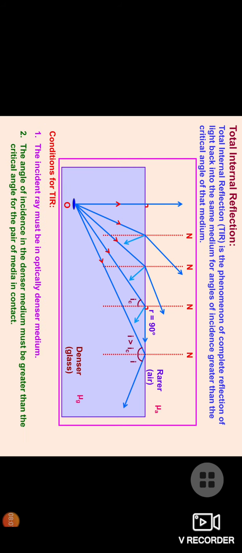Clear? Now the tips are that for total internal reflection, the incident ray must be in the optically denser medium, that is, it should pass from denser to rarer, and the angle of incidence should be greater than the critical angle of the medium. And what is the critical angle of the medium? The critical angle of the medium is that angle for which the angle of refraction in air is 90 degrees.